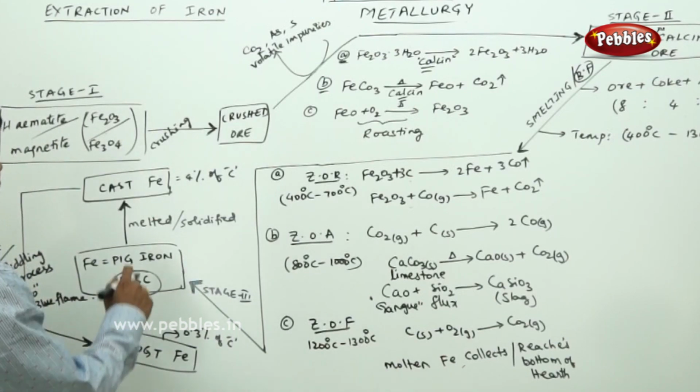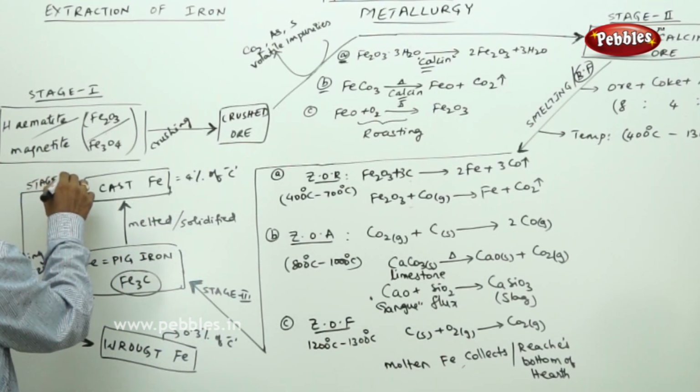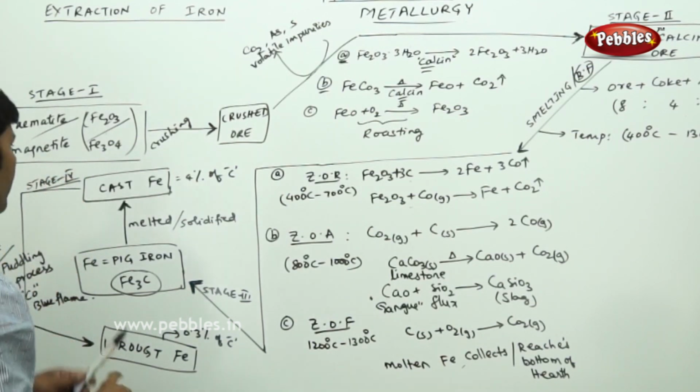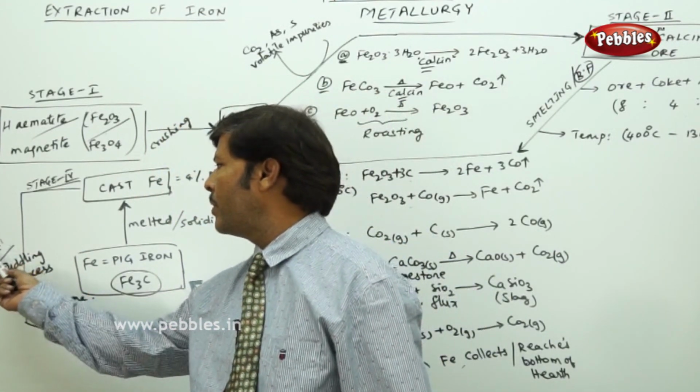Therefore from stage 3 we go to stage 4. In stage 4, the cast iron which we got is dumped into the reverberatory furnace. RF stands for reverberatory furnace.